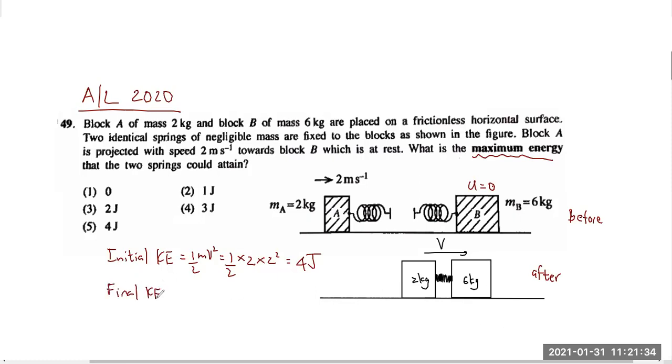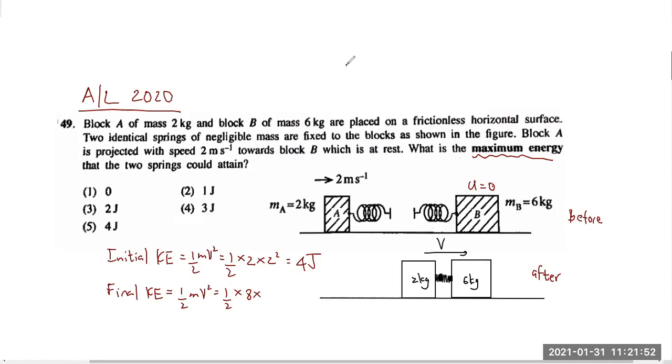And after the collision happens, the final kinetic energy. Now the blocks are moving together. We need to find this velocity to find the final kinetic energy. So I'll just say half mv squared, that is half into mass 8 into V squared. We haven't found it yet. We have to find that. How do you find this V?